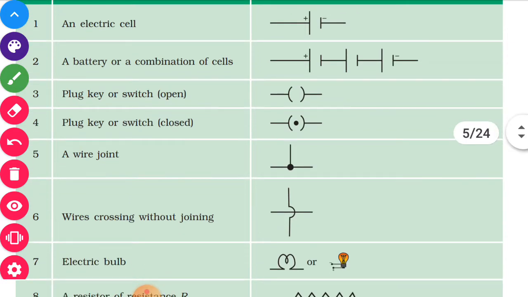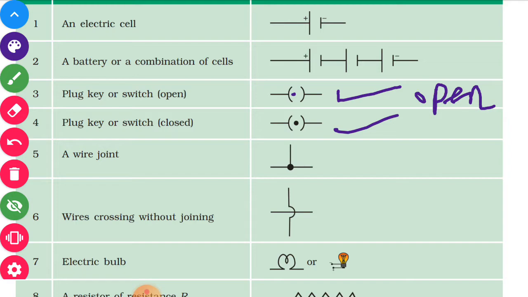Now plug key or switch open. The switch which I have shown, that is also a symbol of a switch. Sometimes we have a circuit symbol like this, that is of the switch. This is an open switch. Open switch means there is no connection. If you put a dot in between, here it is shown. Okay, if you put the dot, then that becomes a closed switch.